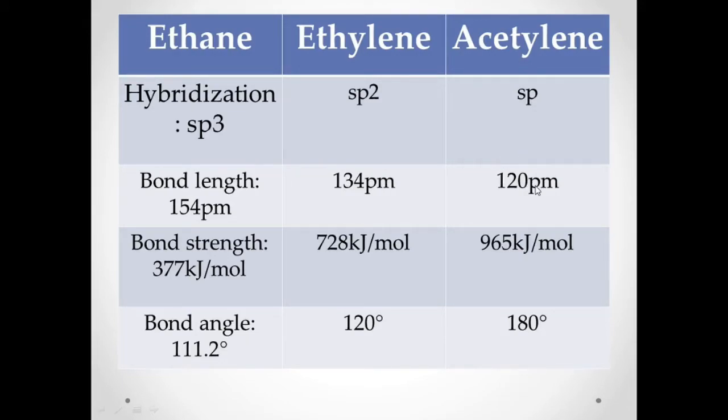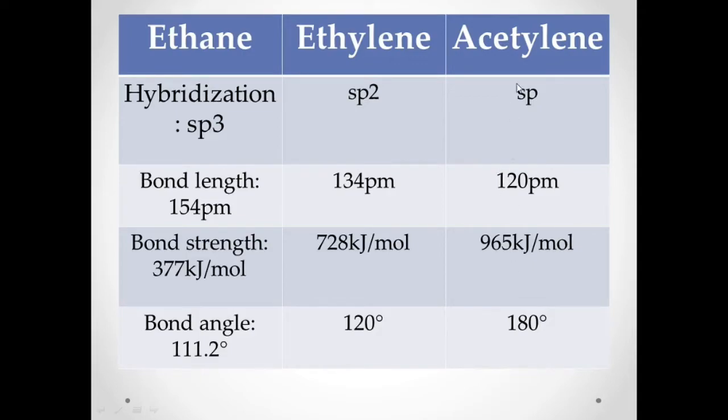So for bond length, you have observed that the lowest is acetylene, at 120 picometer. For bond strength, in kilojoules per mole, we have 377 for ethane, 728 for ethylene, and 965 for acetylene. That means the biggest bond strength belongs to the triple bond, so acetylene is the most stable among ethylene and ethane, since it has the greatest bond strength.